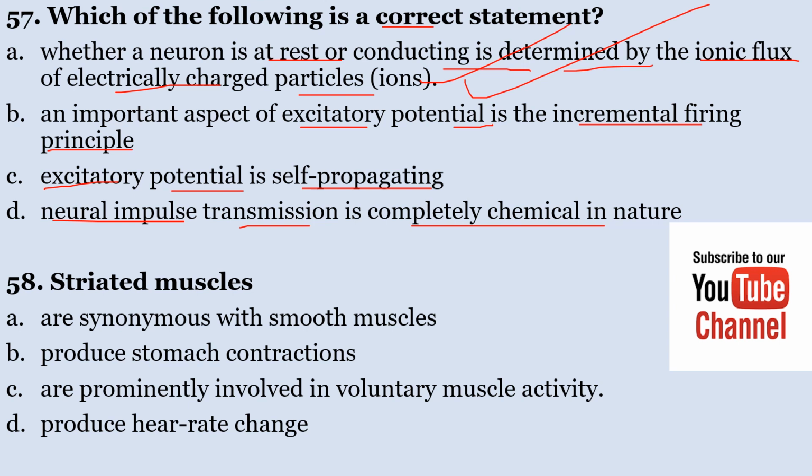58. Striated muscles A. are synonymous with smooth muscles. B. Produce stomach contractions. C. Are prominently involved in voluntary muscle activity. D. Produce heart rate change. Striated muscles are prominently involved in voluntary muscle activity.